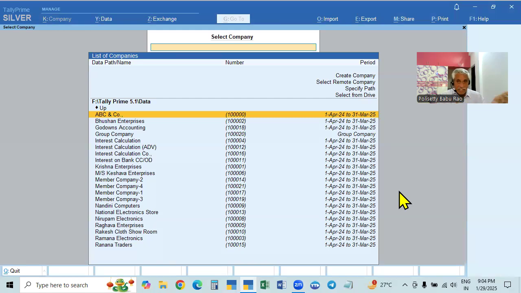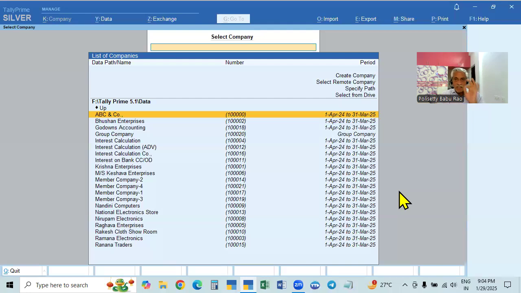Another godown can be in some other place. Like that, we can maintain more godowns in different places of the city. When you maintain a godown, that godown is also to be created in the books, and whatever goods or stock items are stored in those godowns are also to be recorded in our books. This is called creation of godown and accounting entries.